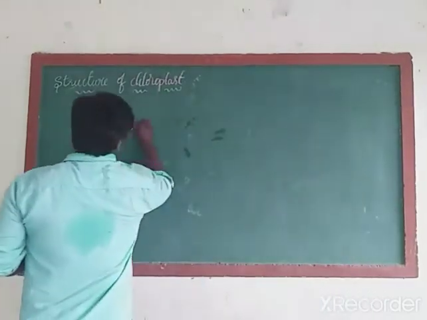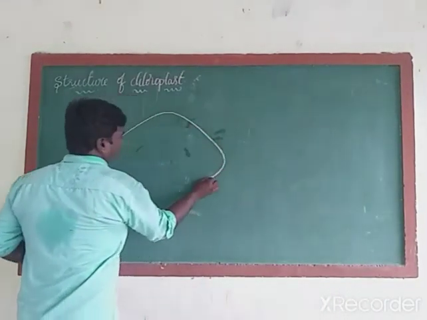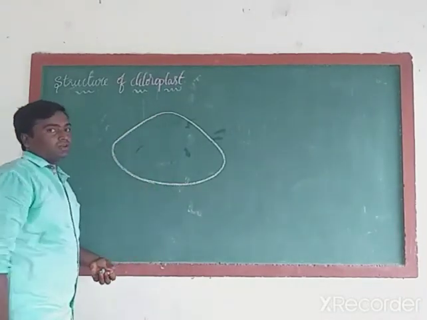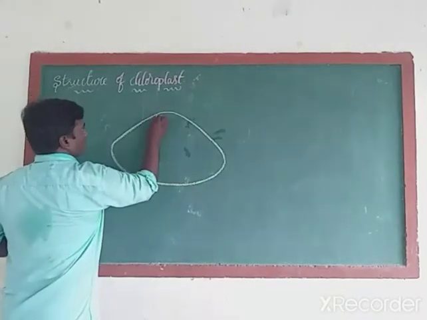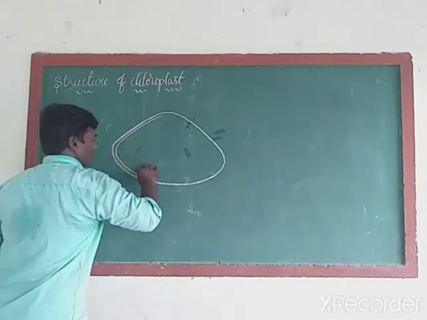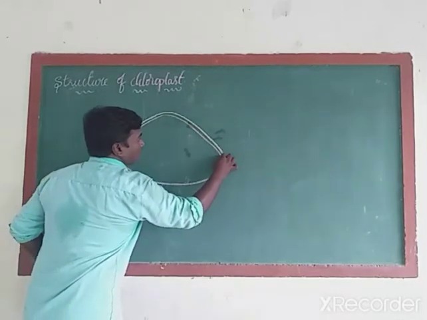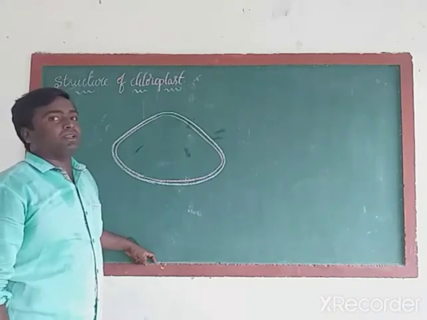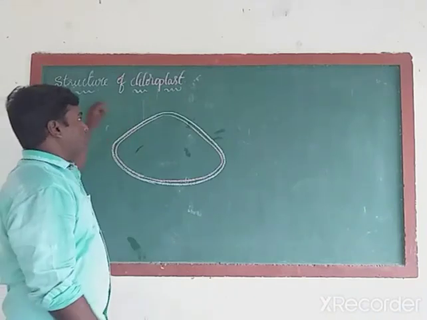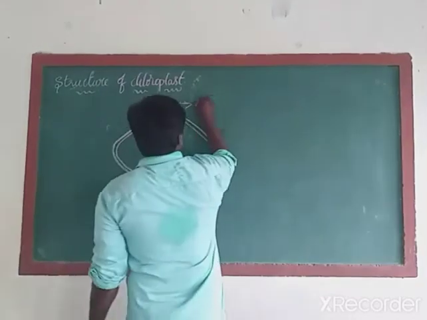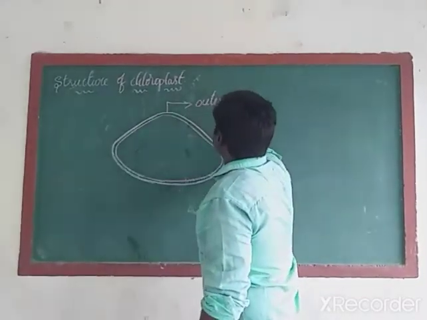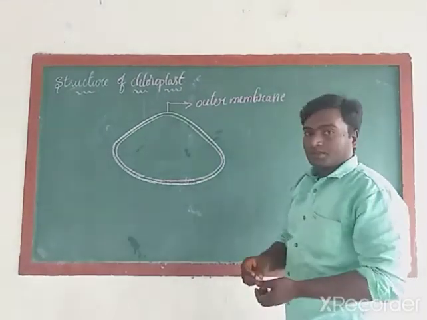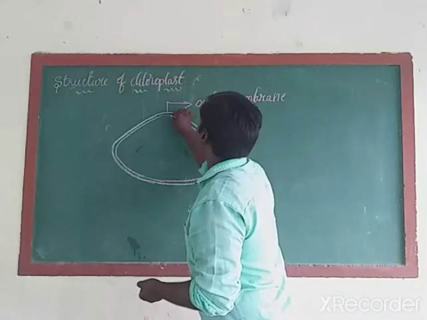Let us try to draw the diagram along with me. You also draw the diagram. So this is the outer membrane. Next, this is the middle membrane. Why are we mentioning the middle membrane? 3 membranes are there in it. This is the outer membrane. Now I am going to write outer membrane. Next, this is the middle membrane.